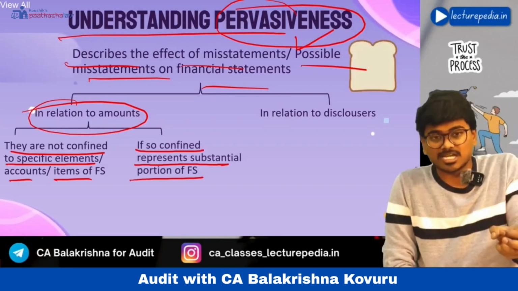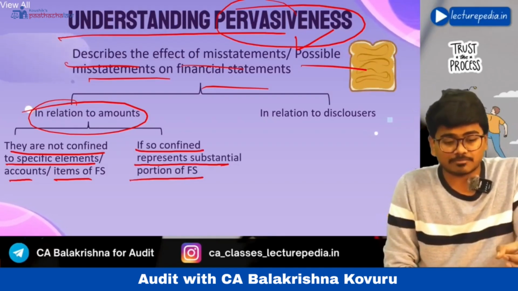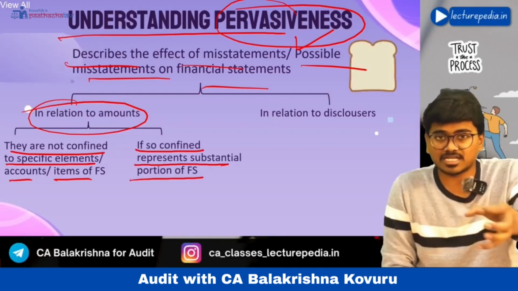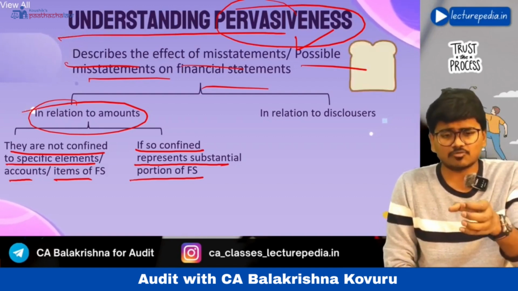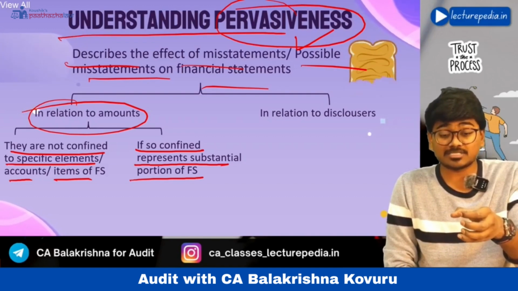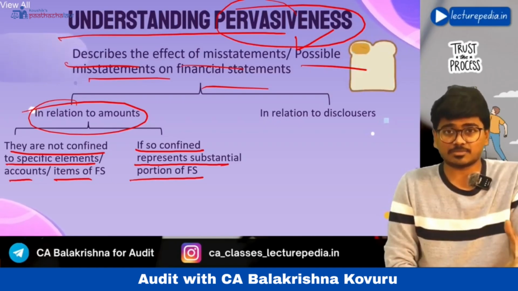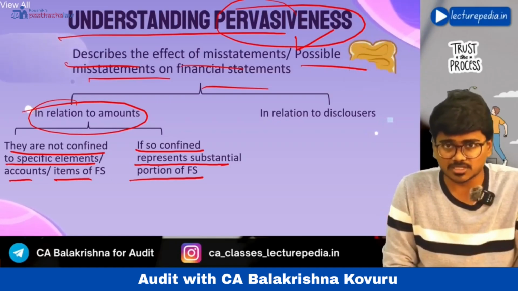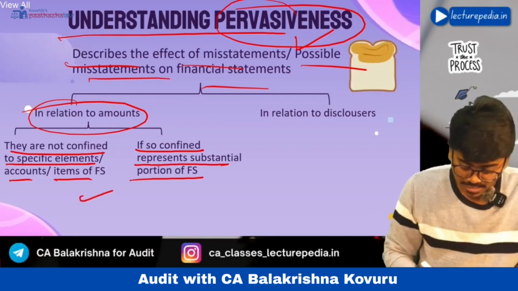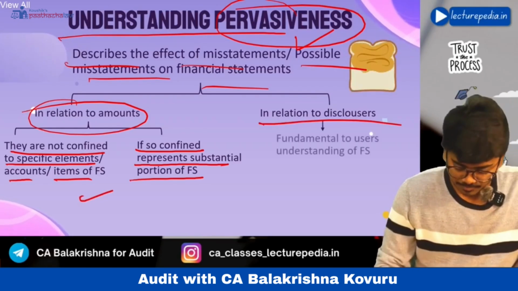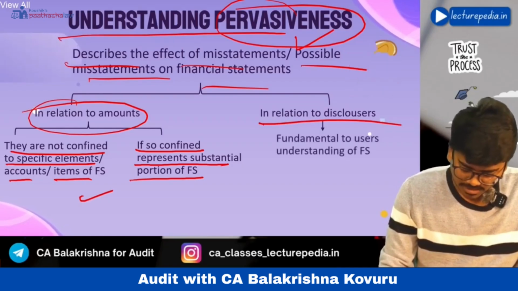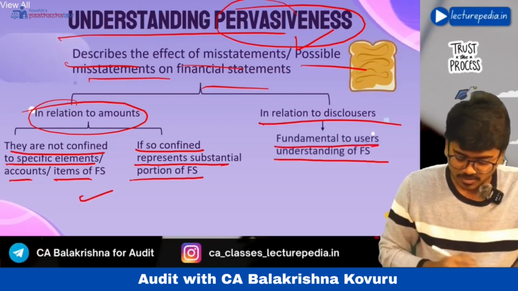That means the misstatement is not in one particular item but in various items, then you will call it pervasiveness. Or the misstatement is in one item only, but that one item represents a majority portion of the financial statements, then also you will call the misstatement pervasive. The same example that I have given you. Next, in relation to disclosures, if they are fundamental to users' understanding of the financial statements.